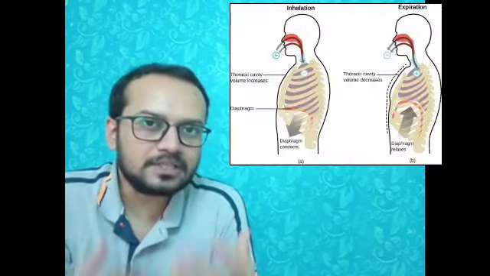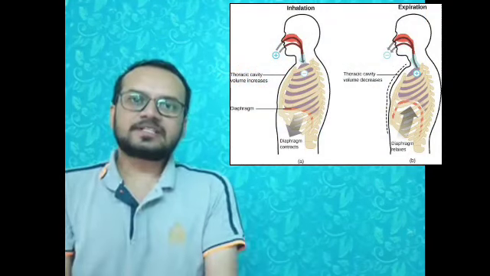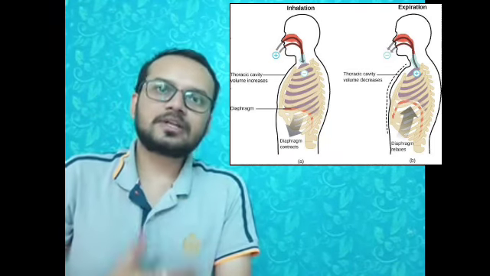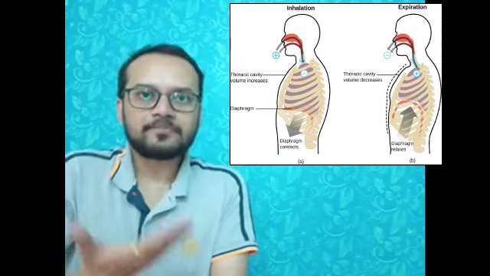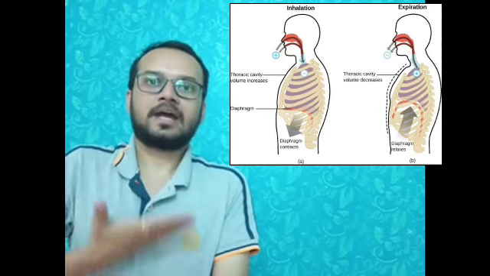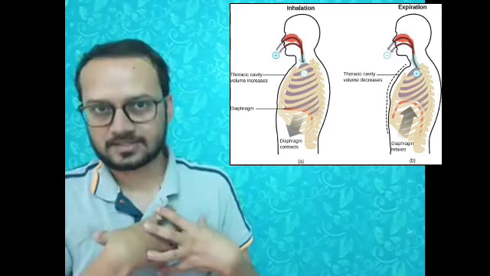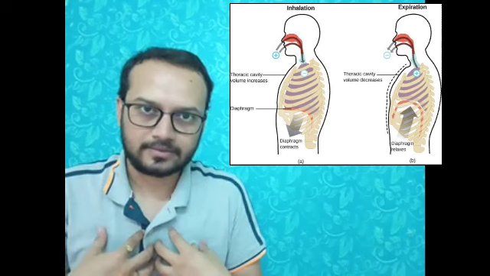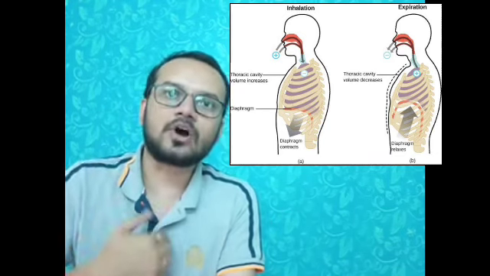Now we will understand the mechanism of breathing, how breathing occurs in the human body. Let us understand that. As we discussed about the diaphragm, it divides the thoracic region and abdominal region. During the mechanical process of breathing, the diaphragm goes to the lower side. As it moves downward, the pressure inside the lungs decreases. The outside pressure is more compared to the inner pressure of the lung. The air in the surroundings at higher pressure goes inside of our lungs.